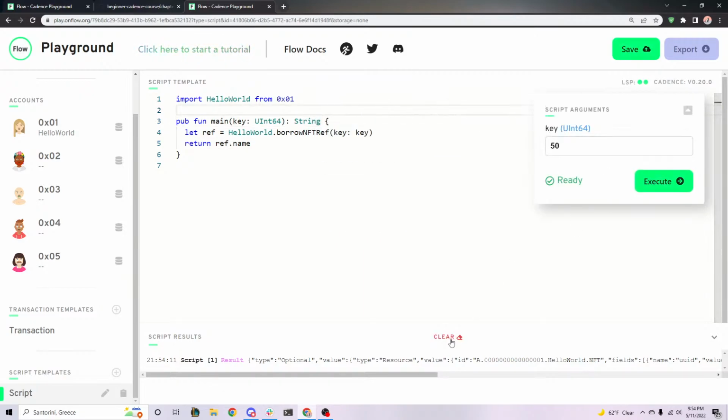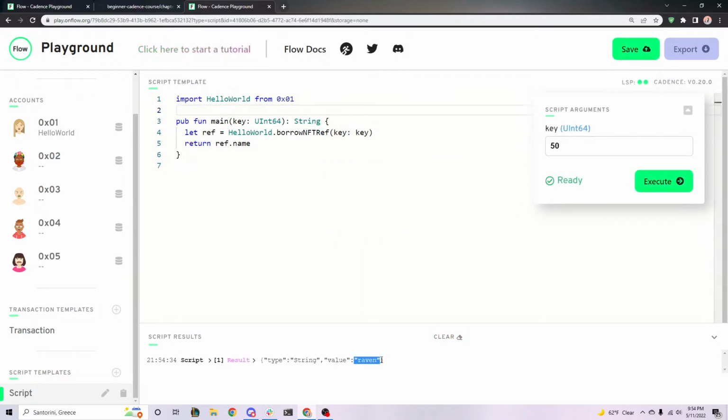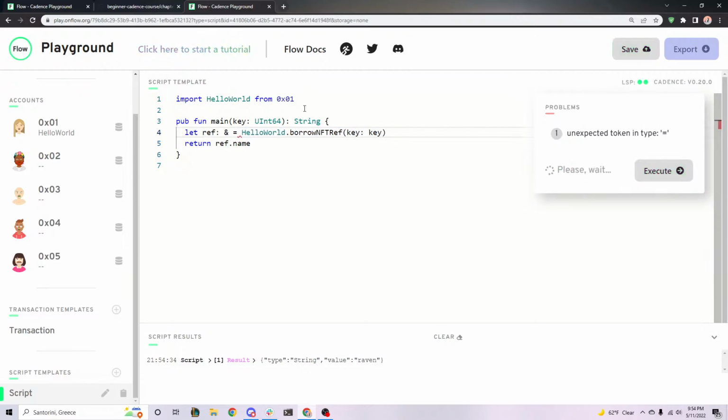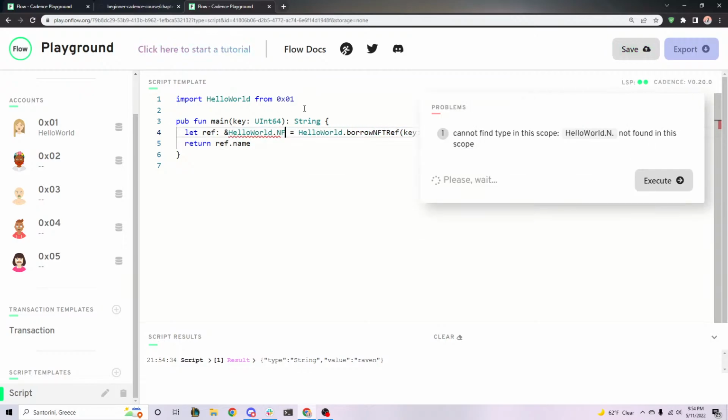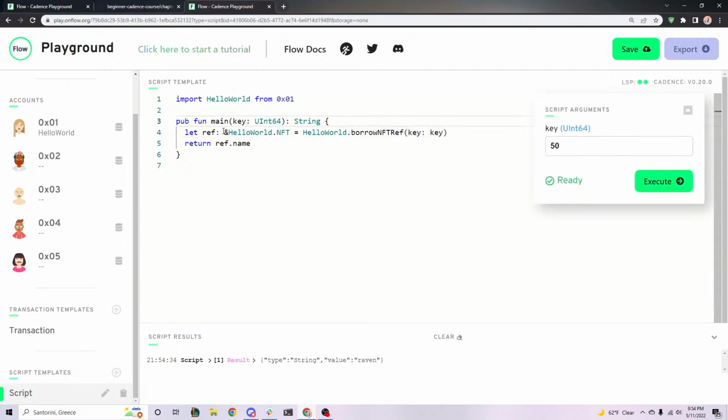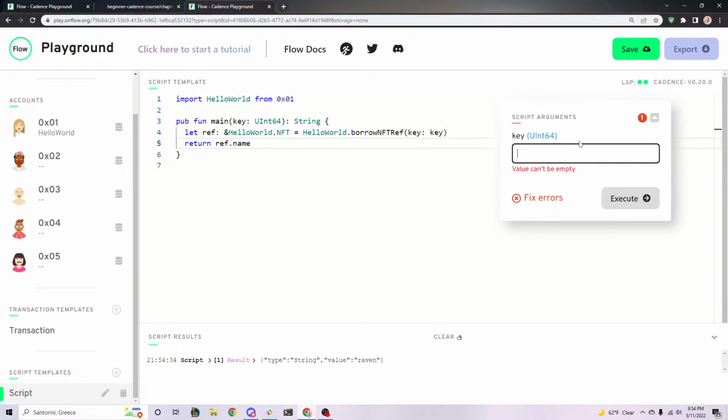So if we type in 50 here, it should return Raven, right? Because it's getting a reference to the NFT type. And remember in Cadence, we can even help ourselves by putting the type here, right? So it's getting a reference to a HelloWorldNFT, and then returning ref.name, and we get the string. Boom.